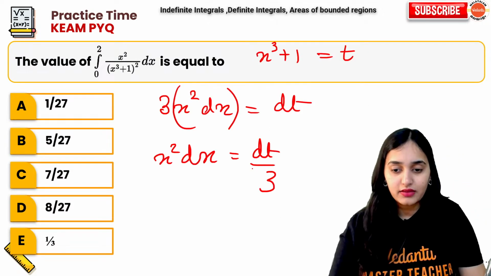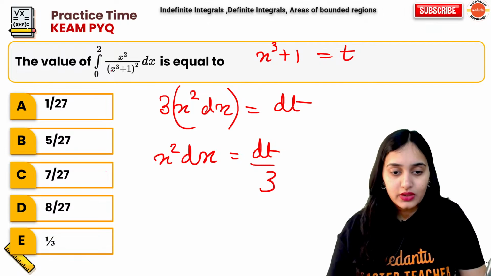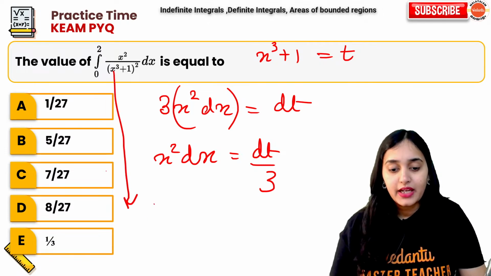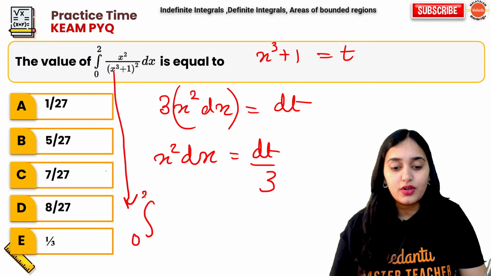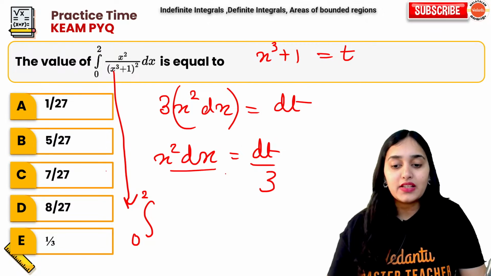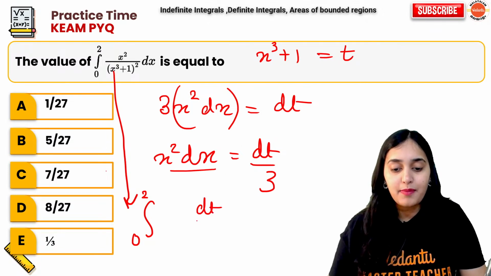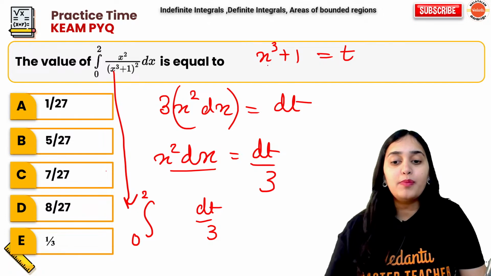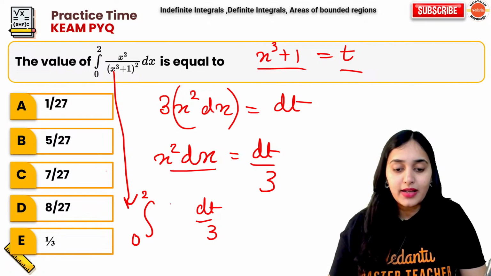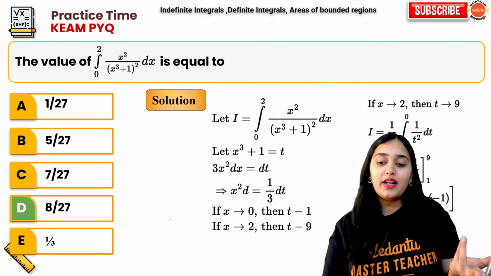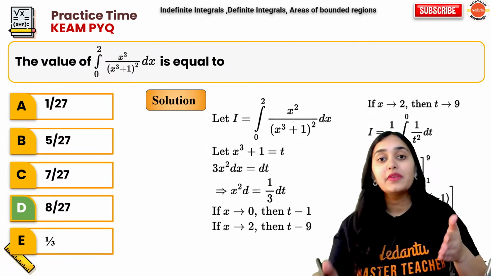So this becomes integration of 0 to 2, x square dx will become dt upon 3, and x cube plus 1 is t, so this will become 1 upon t square. Now, what is integration of 1 upon t square? Very simple.